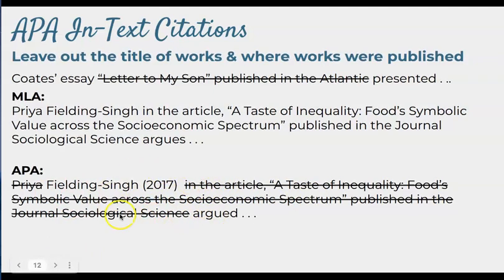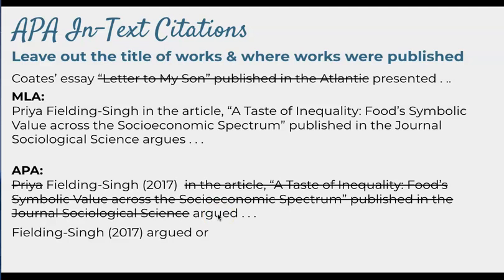And you can see how much shorter this is. One of the reasons that we do this in APA is that you cite a lot of sources, and typically the titles of journal articles are very, very long. So here we have A Taste of Inequality, Food Symbolic Value Across the Socioeconomic Spectrum, published in the Journal of Sociological Science. If you included that every time you cite a source, it could really clutter up your paper and take up a lot of space.